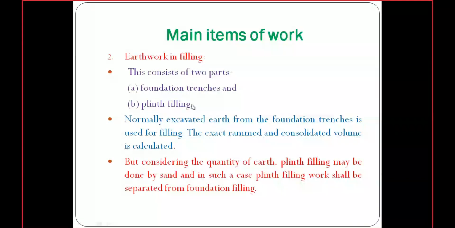If we need to fill with sand, in some cases we fill with sand in the plinth, not in the foundation trenches. At plinth level we fill with sand. In that case, we need to calculate the volume of the sand separately. So coming to the next one, plinth filling.